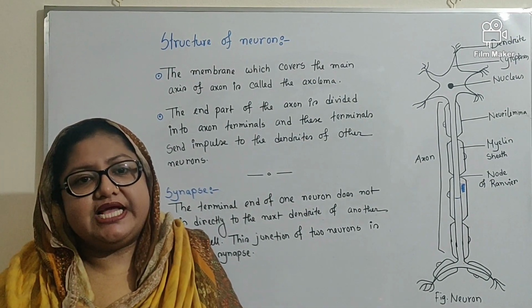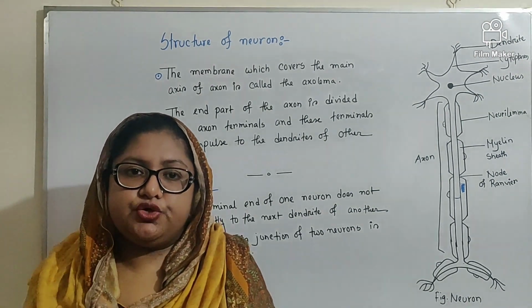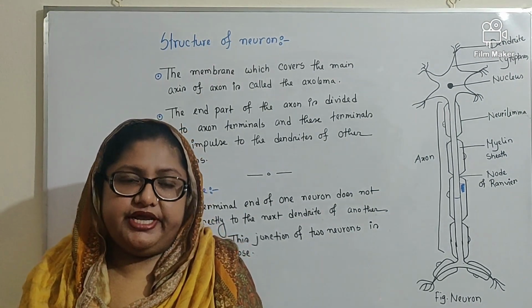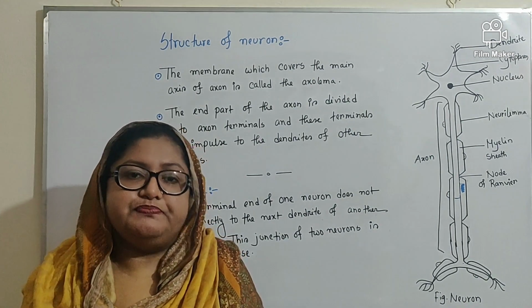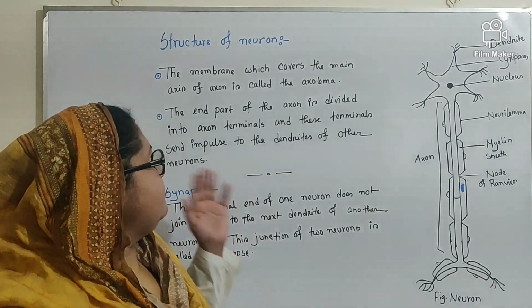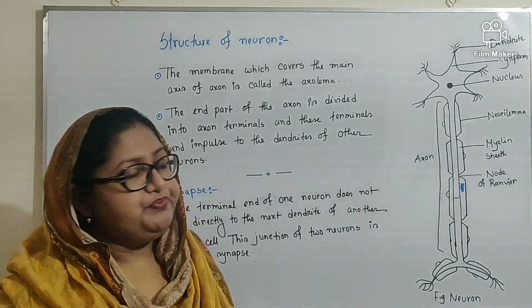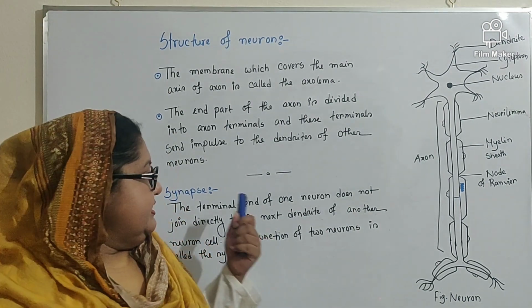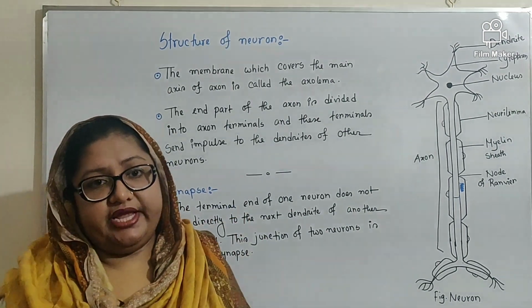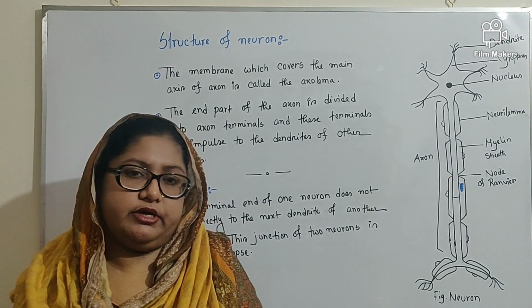So, my dear students, in today's class, I have discussed the structure of the brain, that means the structure of different parts of the brain and their functions. I have also explained the structure of the neuron, how to draw the diagram of a neuron, and their function. I have also discussed the different definitions such as brain, nervous tissue, neuron, pons, medulla oblongata, all these.